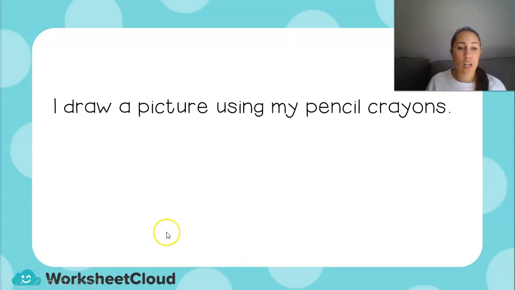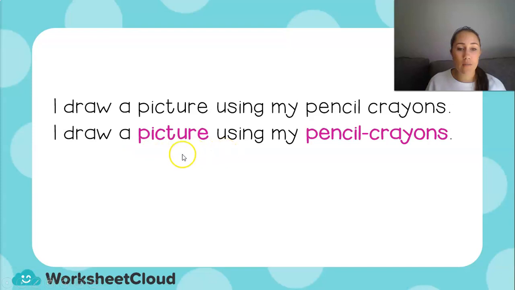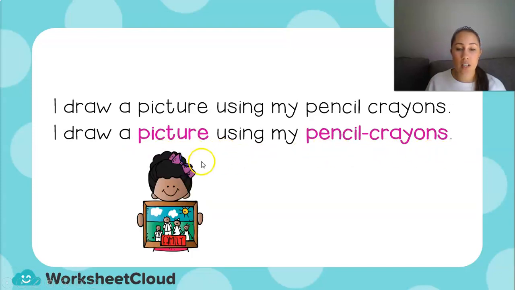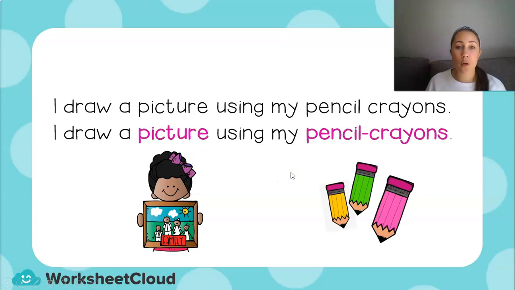So now my next one. I draw a picture using my pencil crayons. So is there anything in this sentence that I can touch or see or smell or taste? Yes, I've got picture and I've got pencil crayons. So a picture and pencil crayons are both things that I can touch.